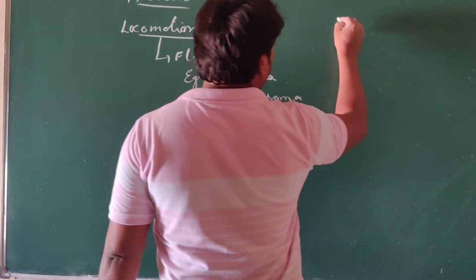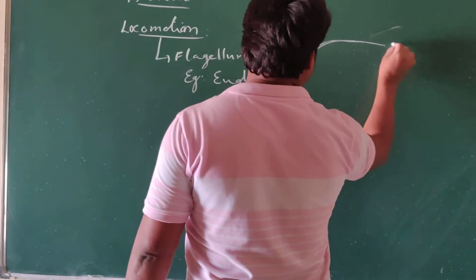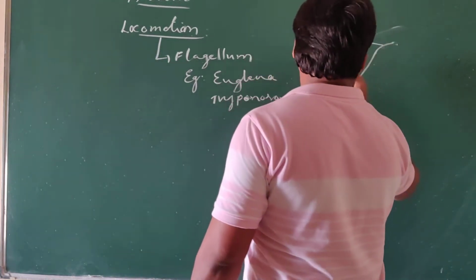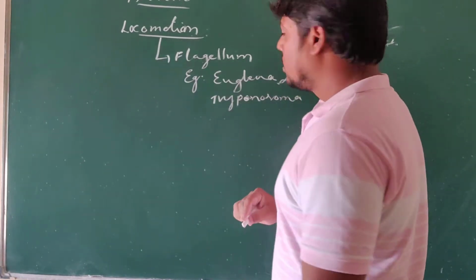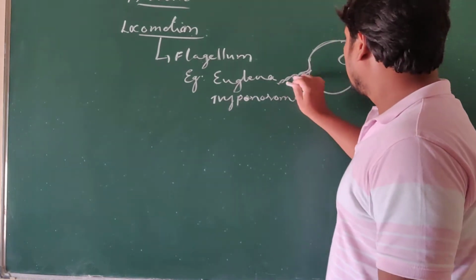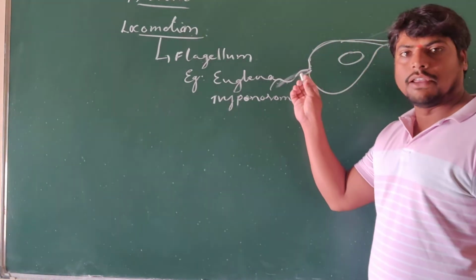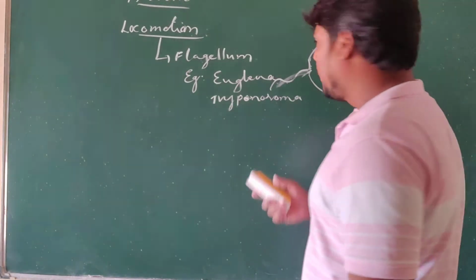So, for example, if we take a Euglena, it consists of one long structure, and this long structure we call the flagellum, which helps it move from one place to another place. Understand?